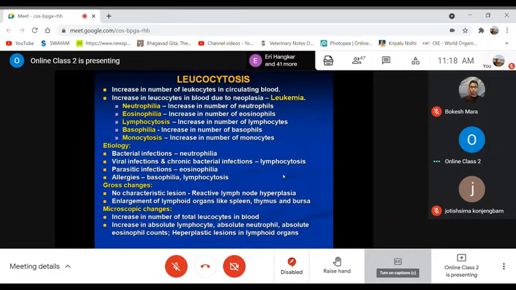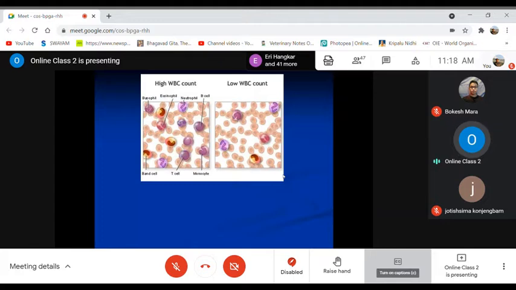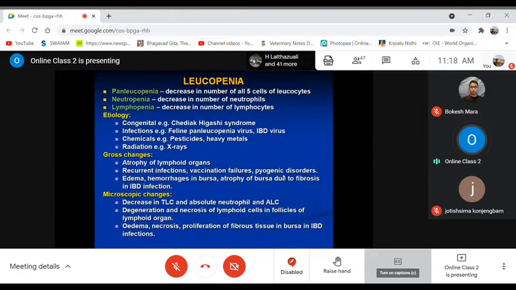Okay. Then these are a few slides showing leukocytosis, the increased number of WBCs of different cells like eosinophils, neutrophils, basophils, and monocytes. Then the next topic is leukopenia, just the opposite of the earlier one. An increased number of WBCs is known as leukocytosis. Just the opposite, a decreased number of leukocytes, is known as leukopenia.